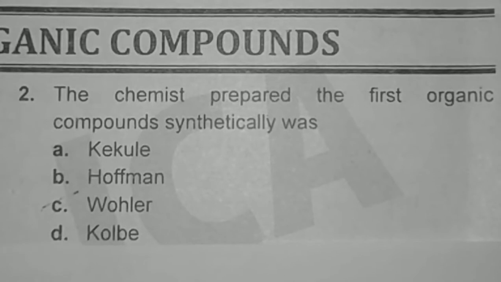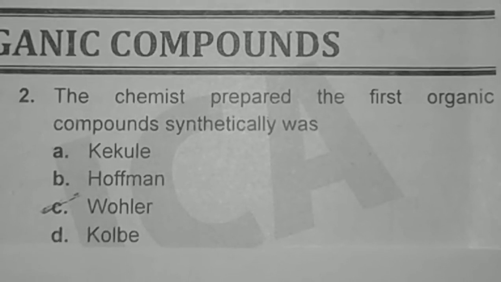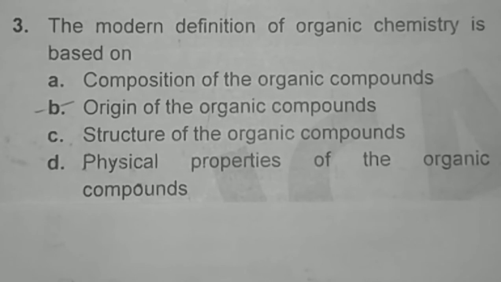The chemist who prepared the first organic compound synthetically was Wohler. Okay, Friedrich Wohler heated ammonium cyanide, and in turn he made urea, which was an organic compound. So Friedrich Wohler proved that organic compounds can be obtained from non-living things, or they can be synthesized in the laboratory.